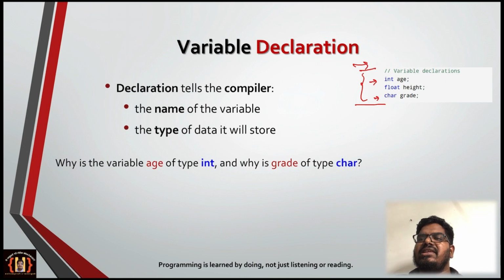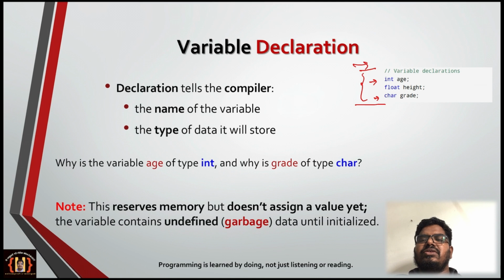Height is float because when you ask what your height is, you say 5.3 or 5.4 or 6.1, and so on. So you have to understand from the problem itself what type of data each variable is going to store, and what all the variables are that you can declare.